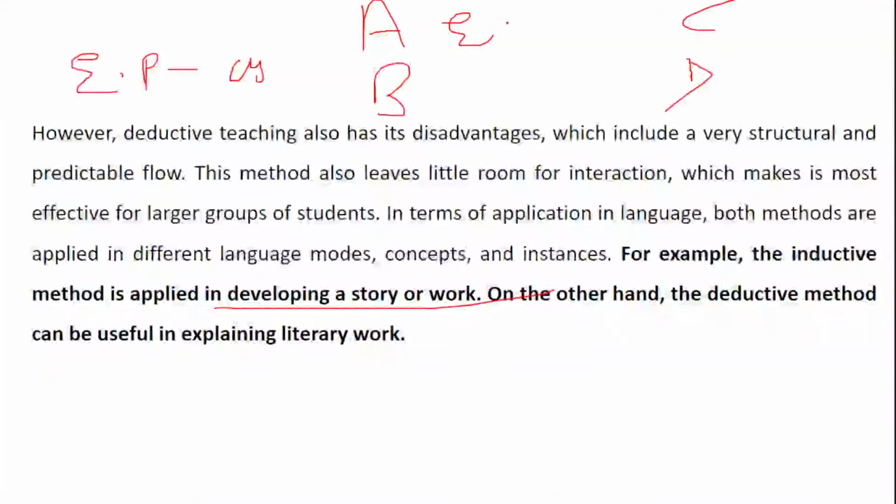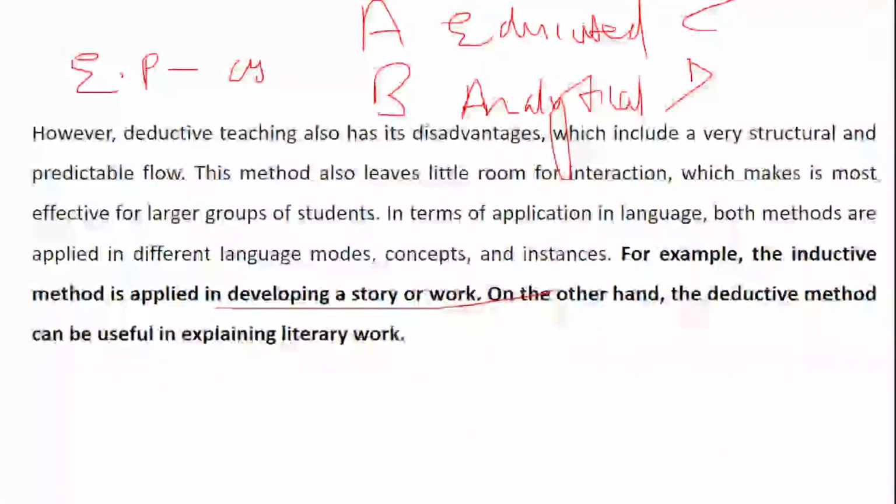The learner cannot be classified as one who is educated, the one who is analytical, or the one who is custodial, the custodian, and the one who is trainable. I'll repeat the question.